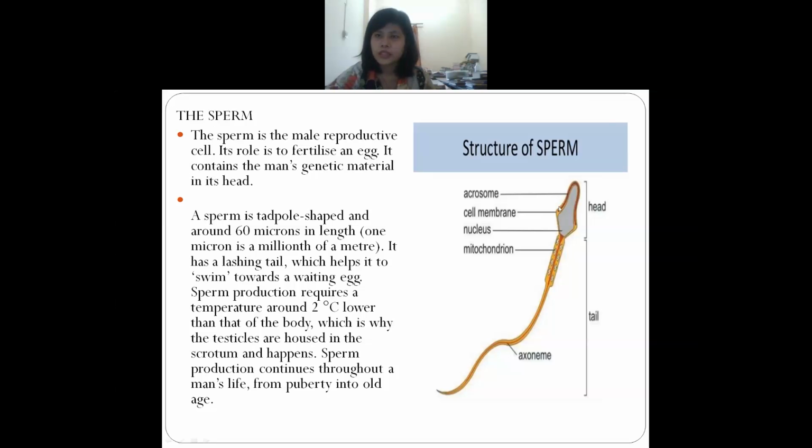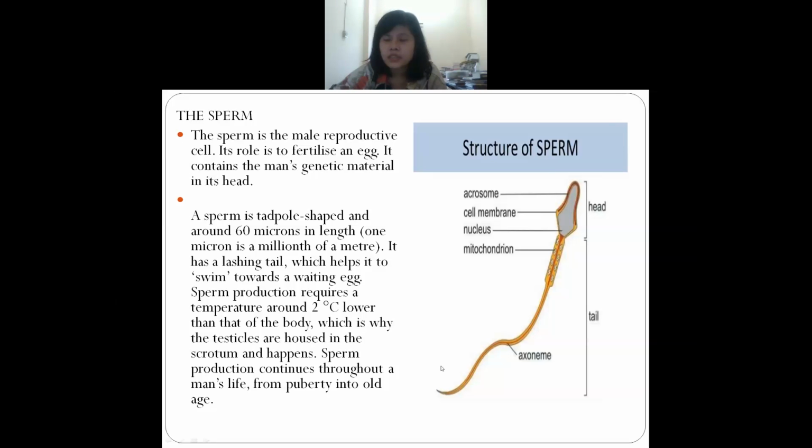Okay, this sperm you will find in the male reproductive system. Understand? And what is the function of the sperm? The function of the sperm is that they help the egg to get fertilized. They will go and meet the matured egg, which is in the uterus. You remember or not? So they will meet there. And what is the structure of the sperm?